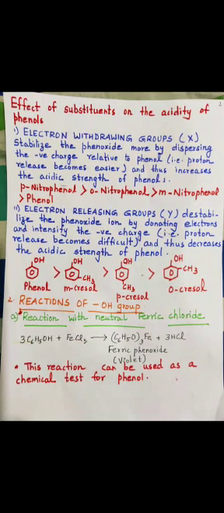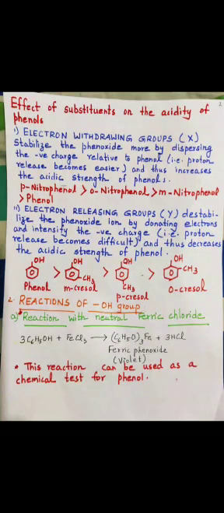Now let us see how the substituents affect the acidic strength of phenol. If any electron withdrawing group, for example nitro group, is attached with respect to OH, the phenoxide ion is stabilized more by dispersing the negative charge, which increases the proton release and thereby increases the acidic strength.